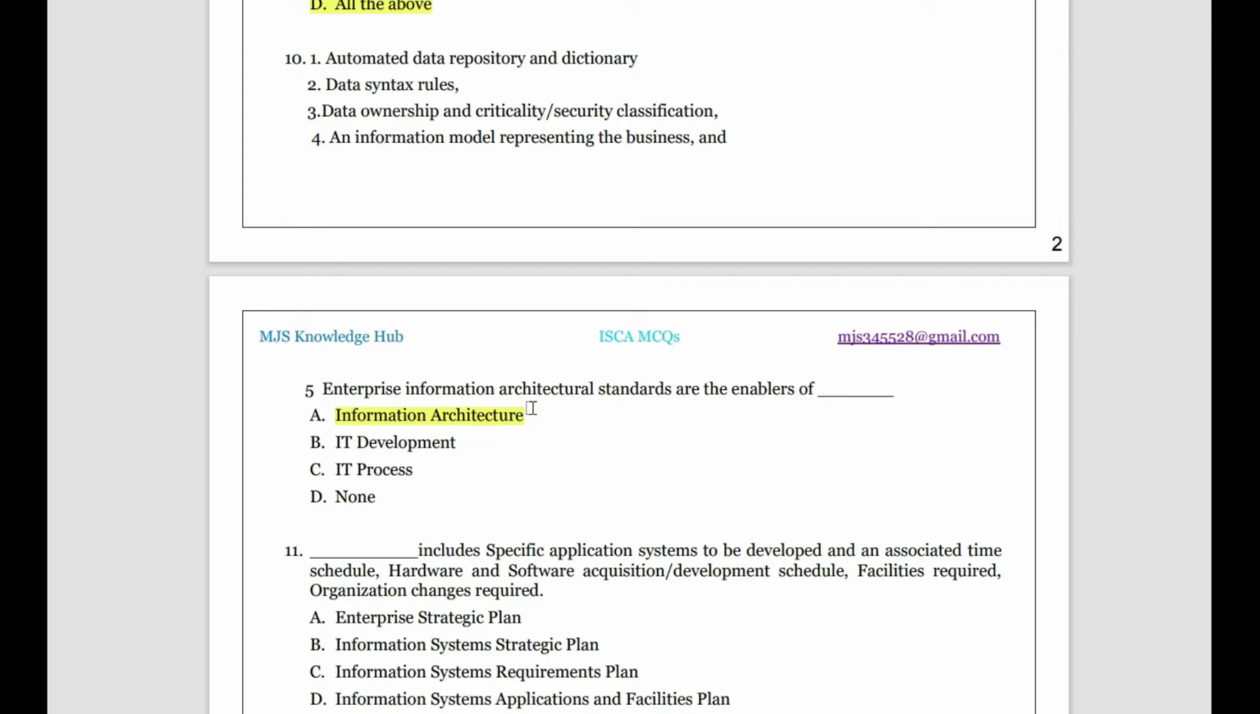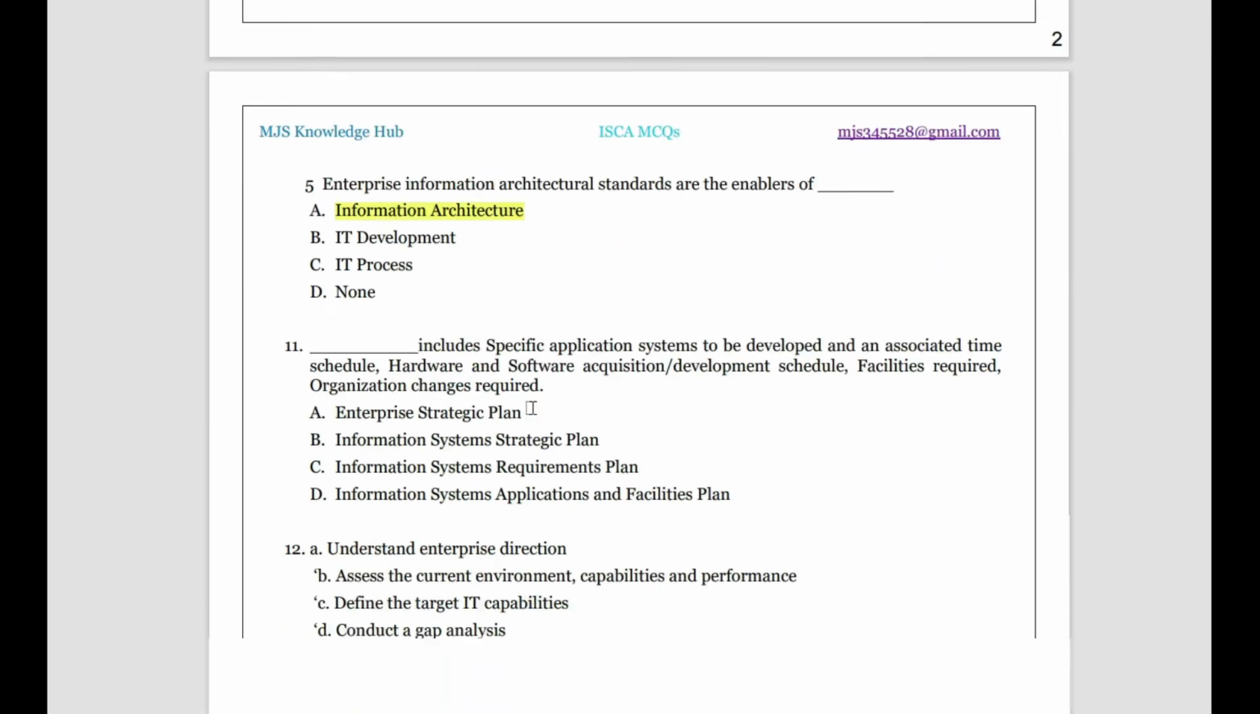It is not IT development process. It does not belong to any development category. Not the process. It is complete architecture. Architecture means it is the structure through which the entire IT is being built. So these points belong to that. Okay. Then comes